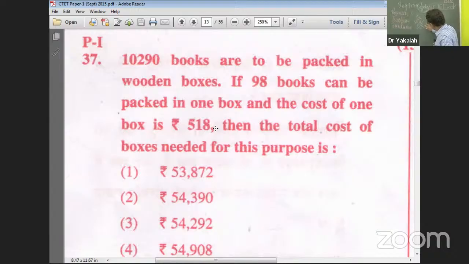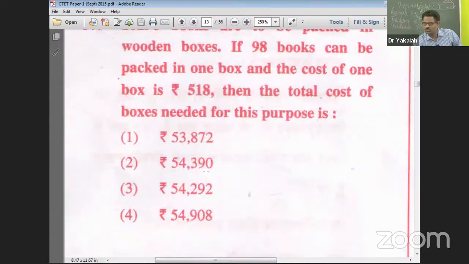So you all know that you will leave one digit, I'm sure. 1 zeros are 0. 1 ones are 1. Then 5 fives are 25. 5 zeros are 0. The 2 will come here. 5 ones are 5. Now add all this. 0, 9, 8 plus 5, 13, 4, 5, 54,390. In the options you see 54,390, option 2, right?